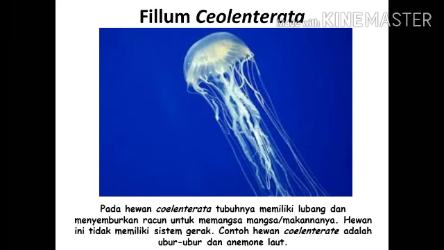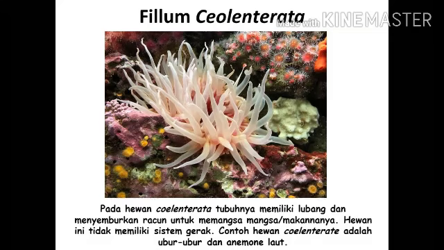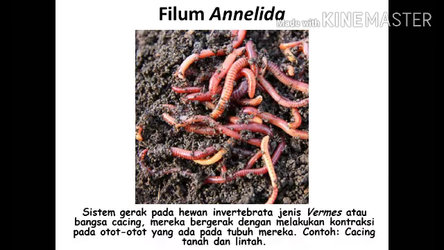And then the third, phylum Coelenterata. In Coelenterata animals, their bodies have holes and they spout poison to prey or their food. These animals don't have a movement system. Examples of Coelenterata animals are jellyfish and sea anemones. Next, phylum Annelida. They move by the contraction of the muscles of their body.